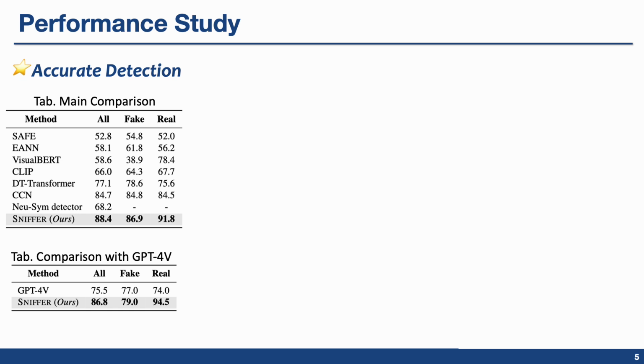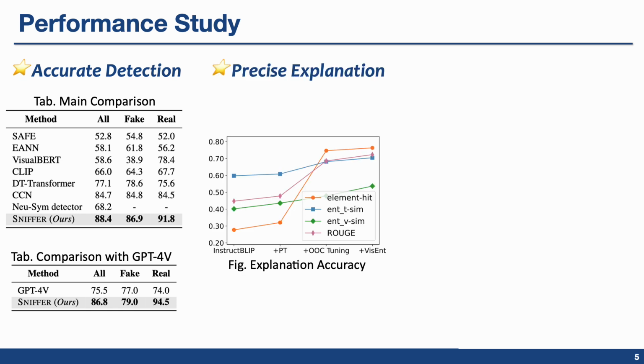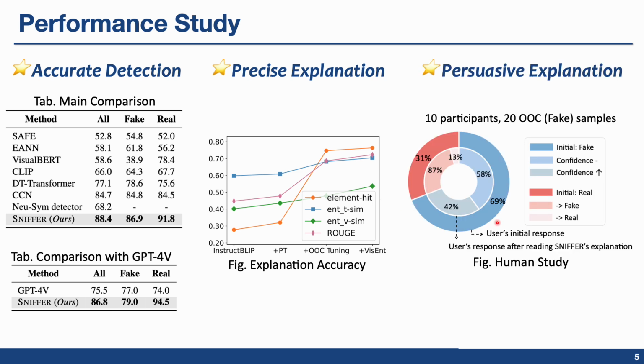Now let's see the performance of our Sniffer model. Firstly, we compare Sniffer with SOTA methods and GPT-4v, illustrating Sniffer's superiority in detection. Then, we analyze the explanation accuracy on different metrics, proving that Sniffer can generate precise explanation and different components all contribute. Finally, we conduct a human study to analyze the persuasiveness of Sniffer's explanation.